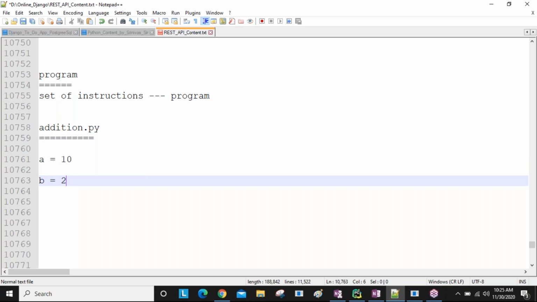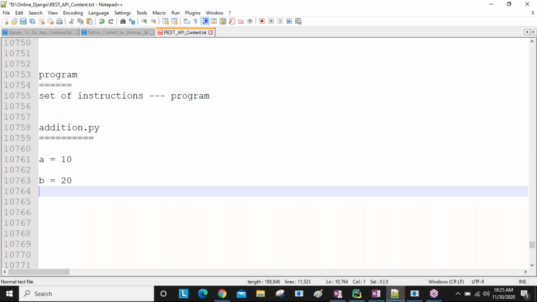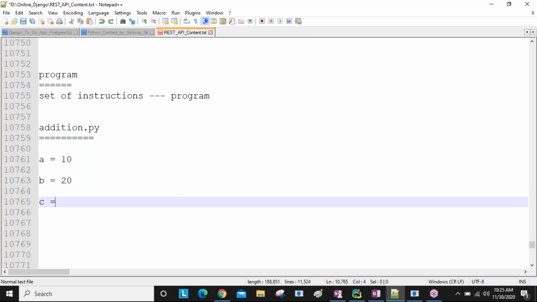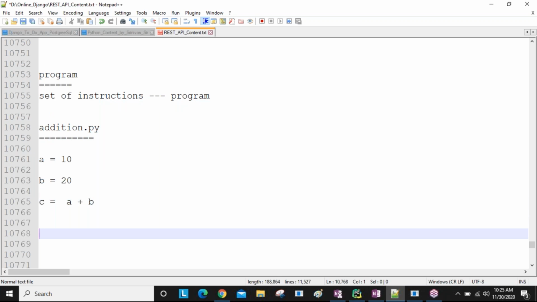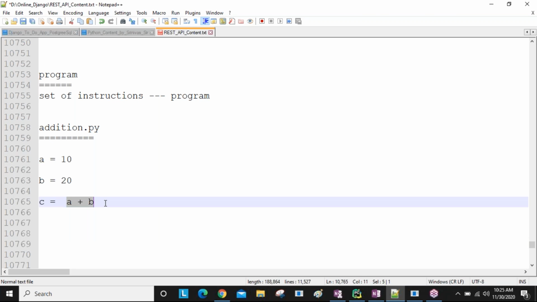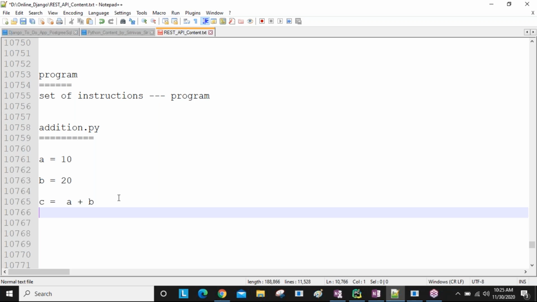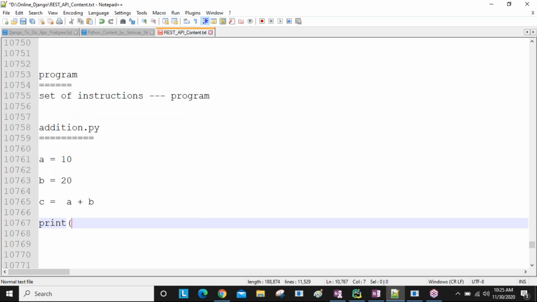Now c equal to a plus b, you are writing, guys. What is happening here? First the a and b values are added because of the plus operator, and that result is assigned into the c variable. Am I right? So this third line's behavior is that one. This is one instruction: adding these two variables and assigning the result to the c variable. Next, finally you are going to print a message.